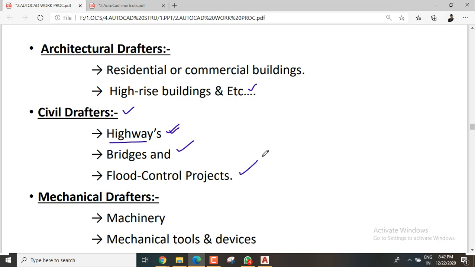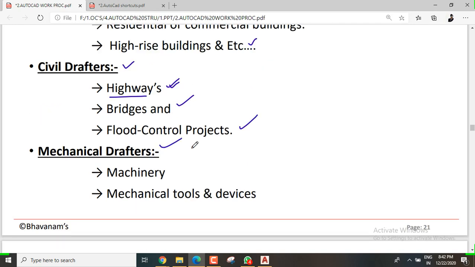Those things they will draw in AutoCAD and present to the client or anyone they want.